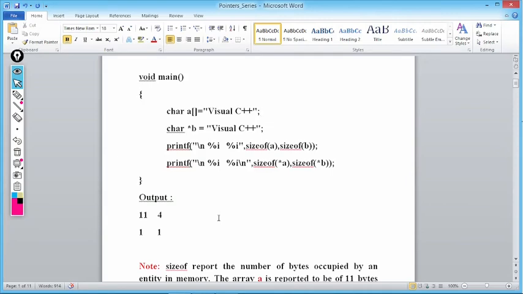What is sizeof? Sizeof is an operator, or a keyword, which returns the number of bytes allocated by the operand. तो A के लिए कितने bytes allocate हुए हैं? 11 bytes. B के लिए कितने bytes allocate हुए हैं? 4 bytes. Value at A means V के लिए कितने bytes allocate हुए हैं? 1 byte. Value at B means V के लिए कितने bytes allocate हुए हैं? 1 byte. That is why we are getting the output 11, 4, 1 and 1.